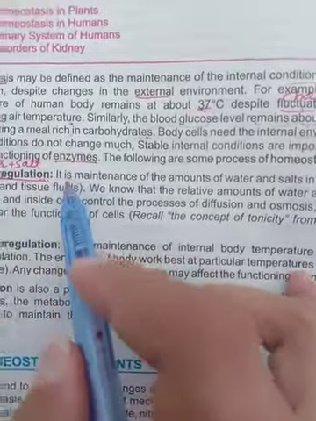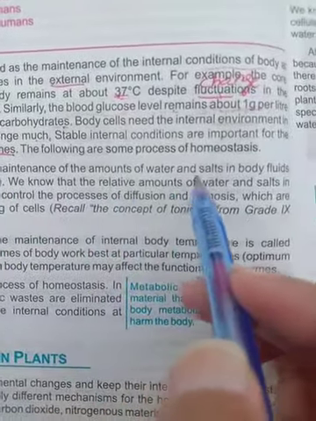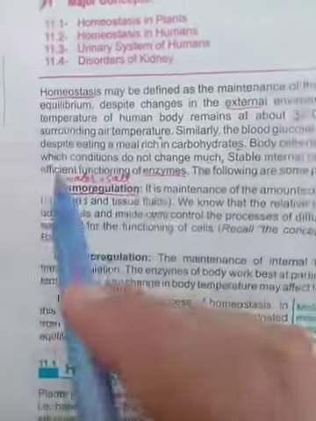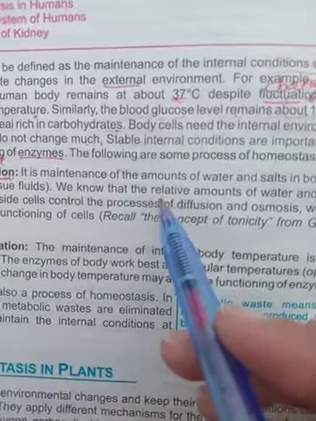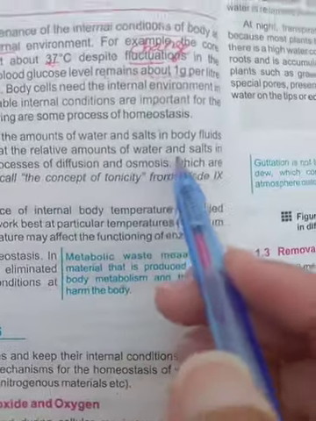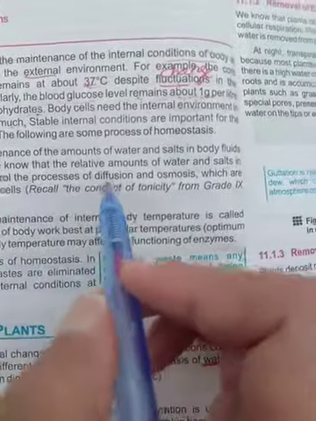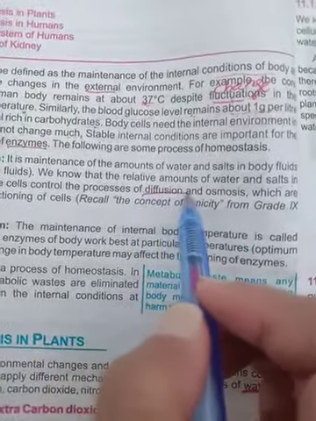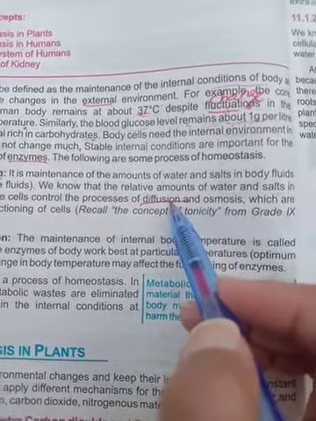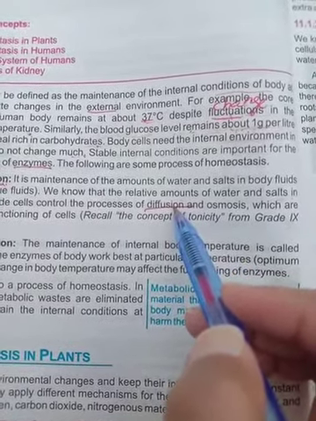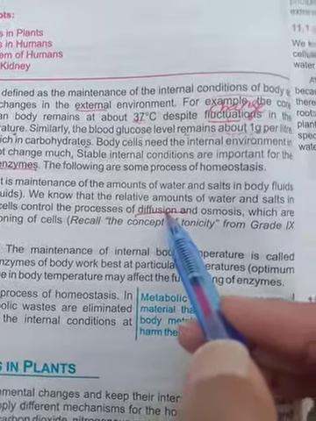The definition of osmoregulation: it is the maintenance of the amount of water and salts in body fluids, for example blood and tissue fluids. We know that the relative amount of water and salts in body fluids and inside cells controls the process of diffusion. The question arises, what is diffusion? Diffusion is the movement of molecules from an area of higher concentration to an area of lower concentration.